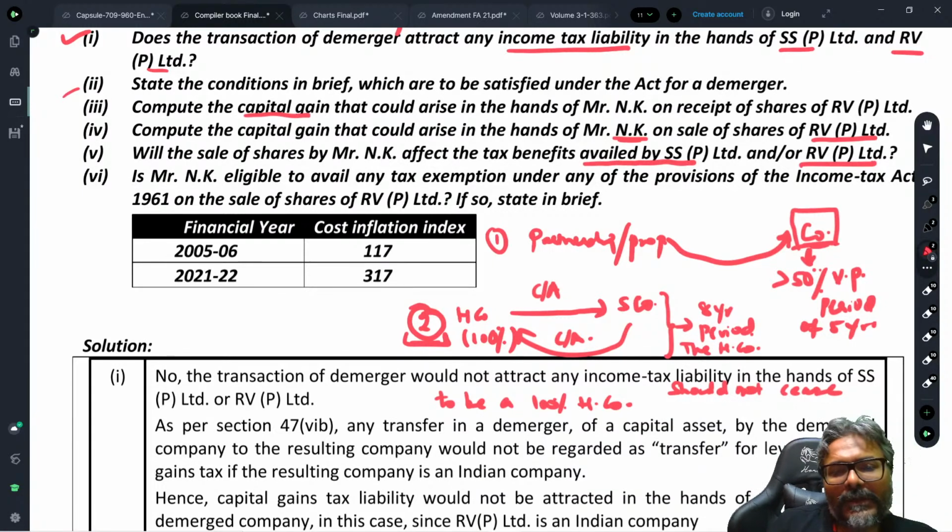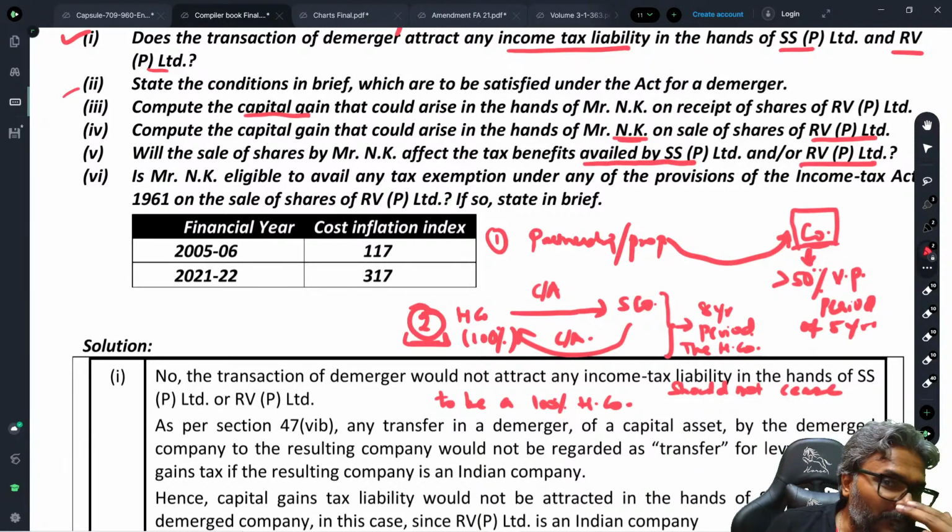So the shareholder holding their shares, students, is a condition which is applicable in respect of these 2 points. But in the case of amalgamation or in the case of demerger, students, always keep in mind in the examination, the shareholder holding their share is never a condition that needs to be looked upon.